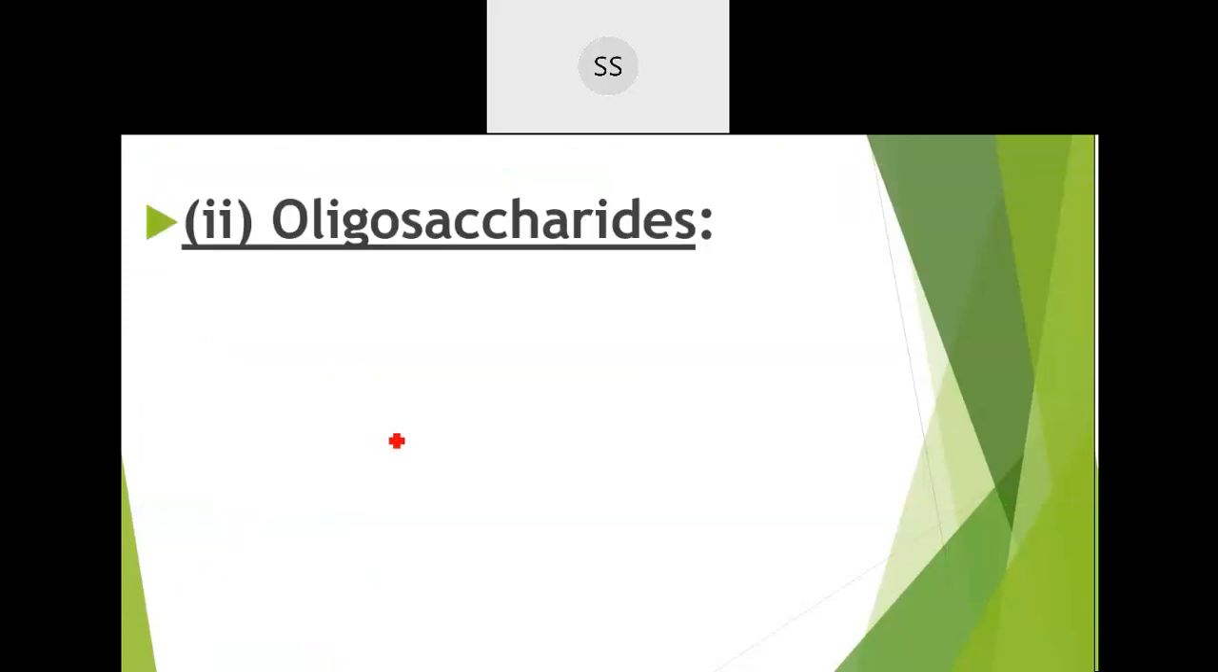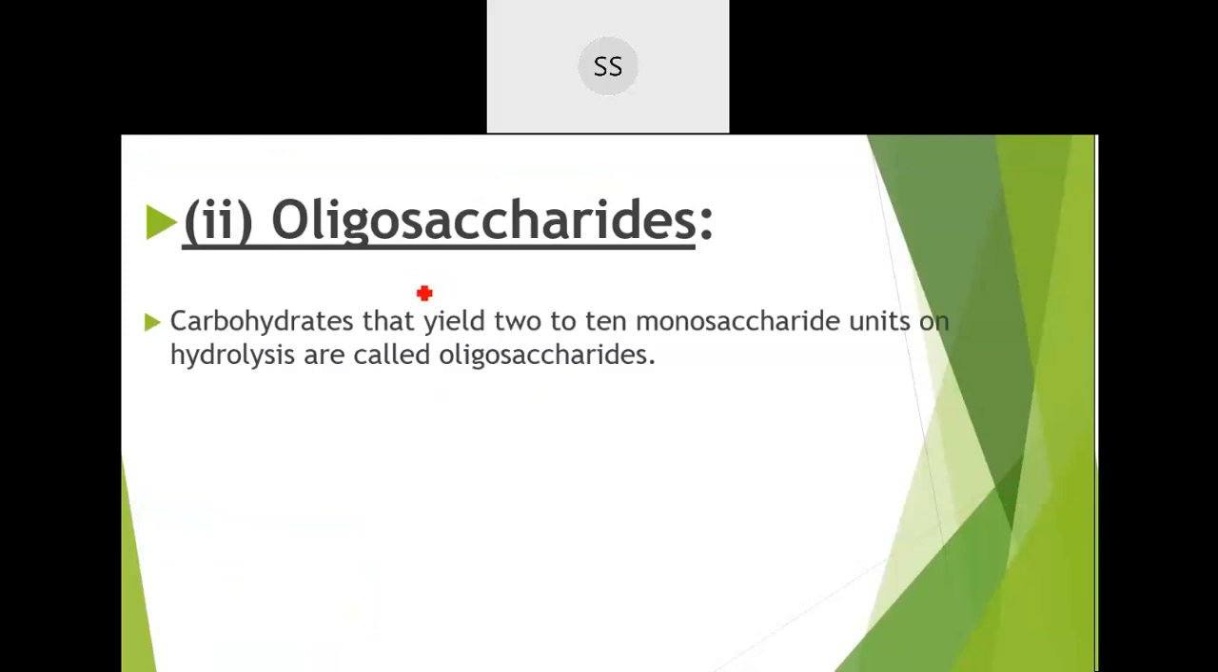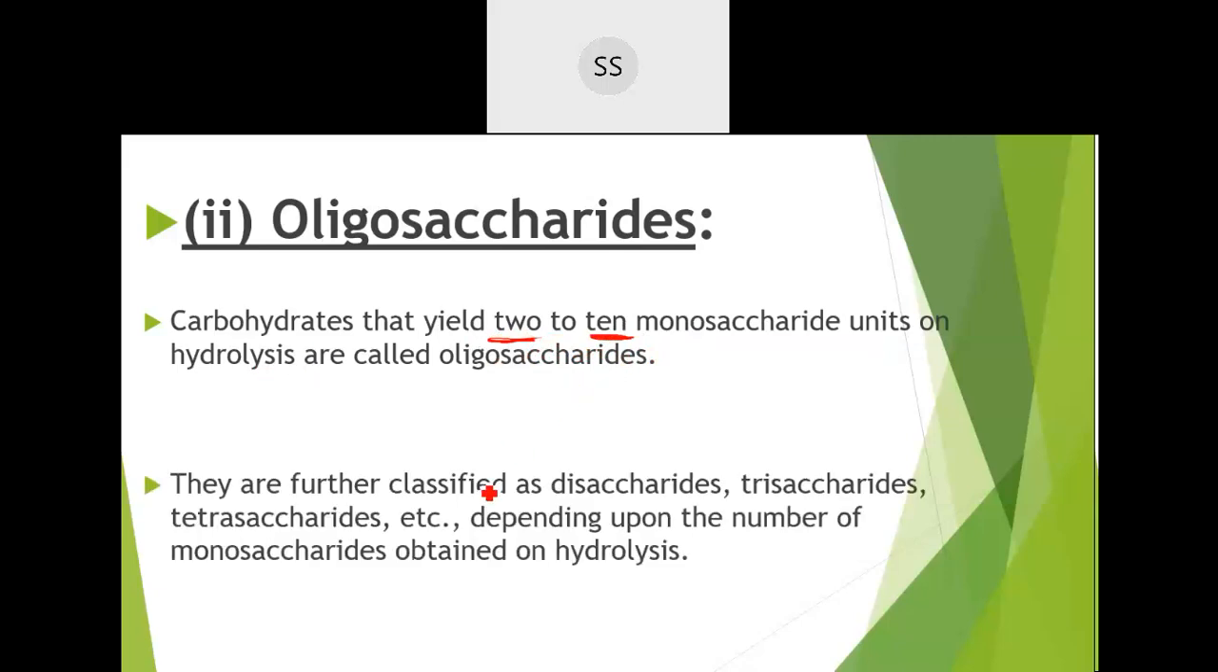Next we have oligosaccharides, again based on the hydrolysis units. If any carbohydrate gives you 2 to 10 monosaccharide units on hydrolysis, then it is called an oligosaccharide. These are further classified, like where 2 units are there.